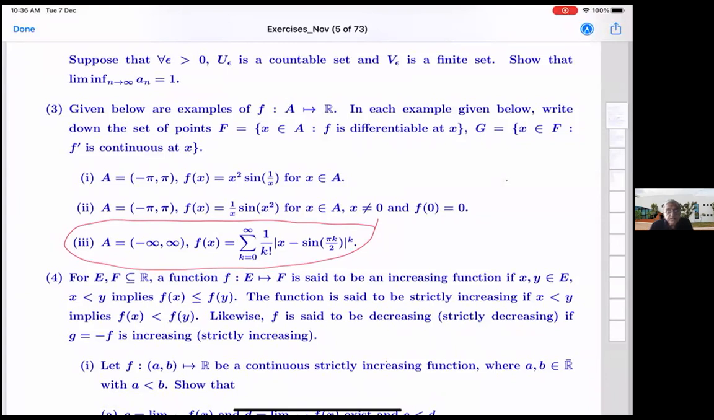Yeah, so it's this. Now you can see it, I hope. Yes, sir, we can see.